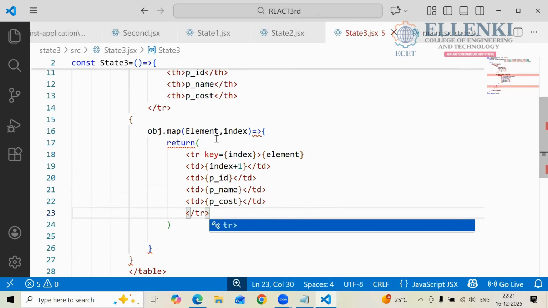Obj dot map of something. Where did we make the mistake? We are getting some error, no? Where did we make this mistake?